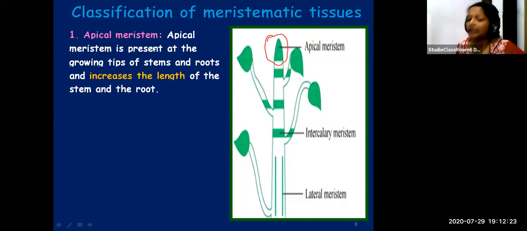Once again, there are three types of meristematic tissues: apical meristem, intercalary meristem, and lateral meristem. Apical meristem is the first one. It is present at the growing tips of stems and roots, and its function is to help in increasing the length of the stem and the root. Which are the three types of meristematic tissues? Haya.